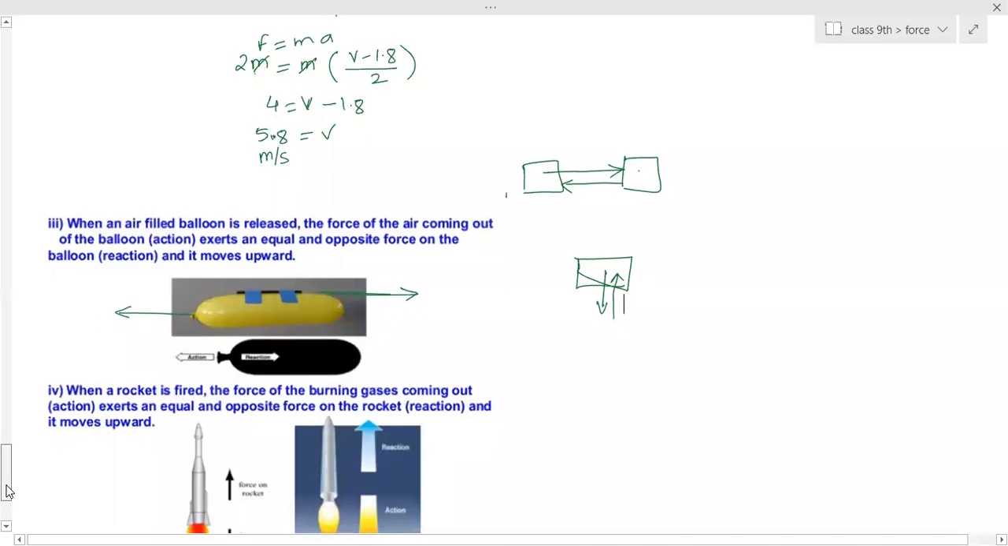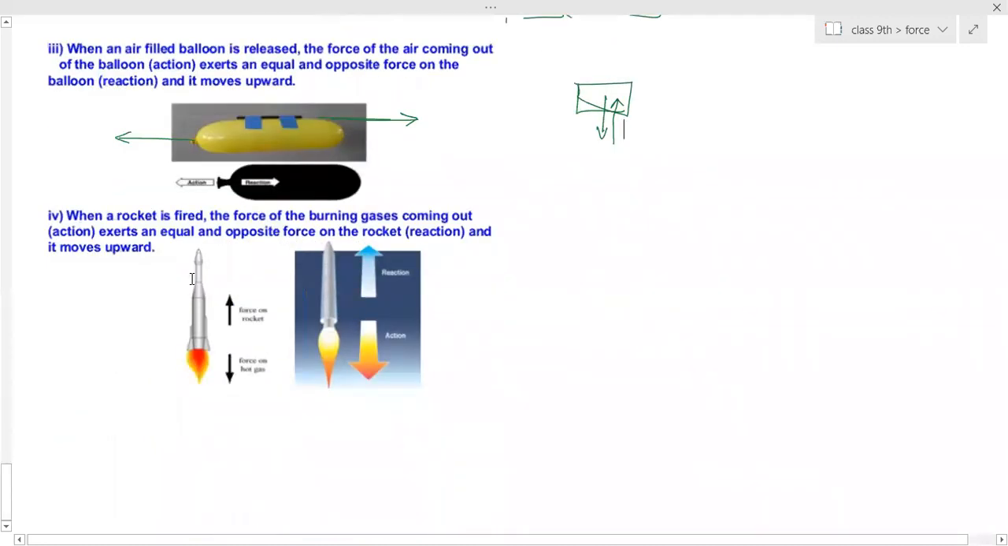This is another example, the rocket. The rocket moves upward. How does it move upward? The burning gases burn inside it and move outward. The gas coming out applies force on the ground, and in turn the ground applies equal and opposite force, and that's the reason the rocket moves upward. So the gases apply the action force, and the ground applies the reaction force.